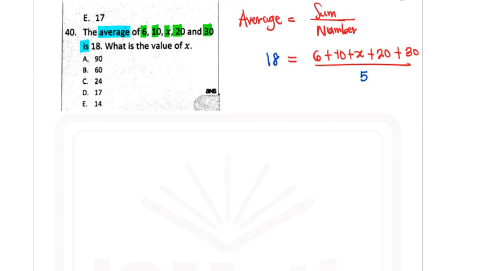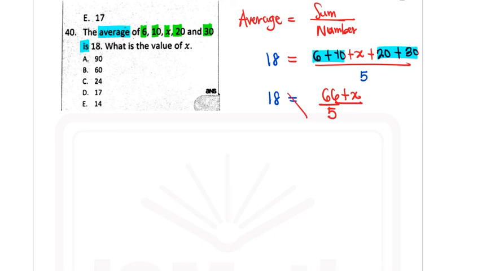So we now have a rather scary looking fraction on the right hand side. We can reduce it by adding all these numbers together. 10 plus 20 plus 30 will give you 60. 60 plus 6 will give you 66. So we have 66 on top, and we still have 5 below. Don't forget that there's an x on top as well. So we have 66 plus x over 5.